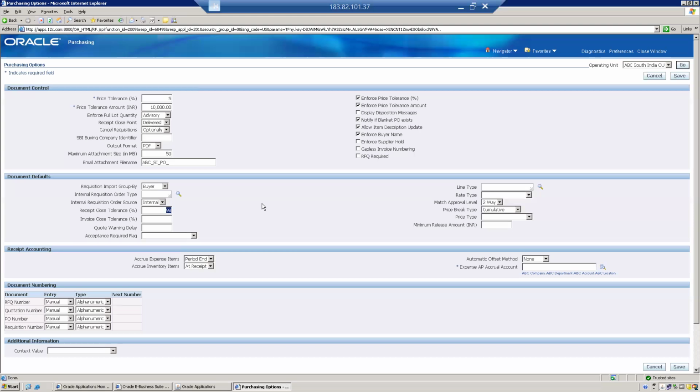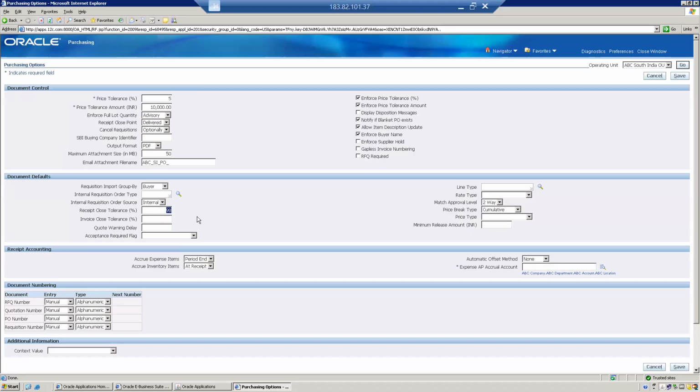In that case, if you specify some percentage here, and it is received within that percentage, then the system will automatically close the receiving point. So we'll see. I think when we start each topic discussion, you will understand.